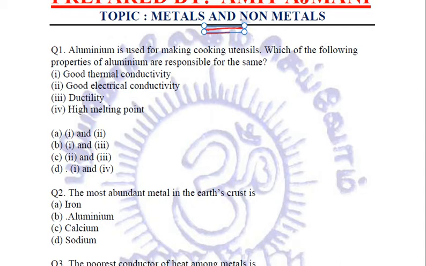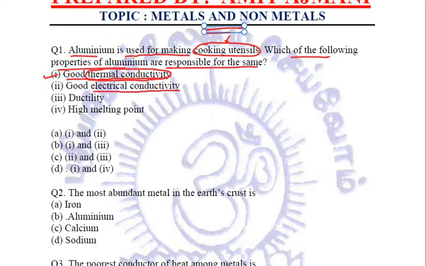The first question says that aluminium is used for making cooking utensils. Which of the following properties of aluminium are responsible for the same? First option is good thermal conductivity. For cooking utensils, we require thermal conductivity, so this property will be used. Good electrical conductivity.